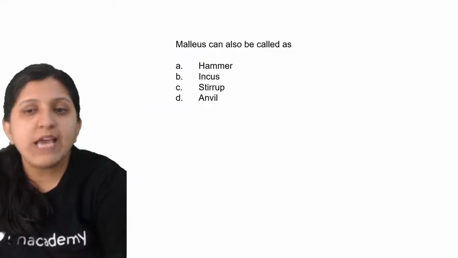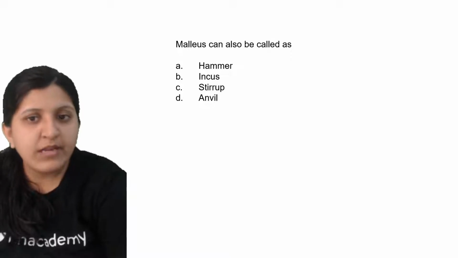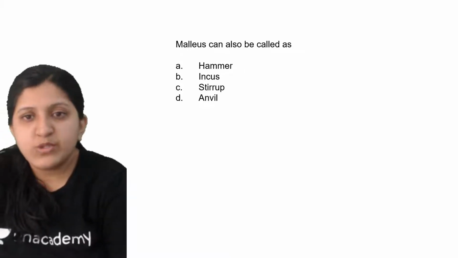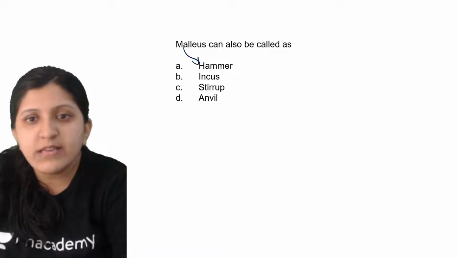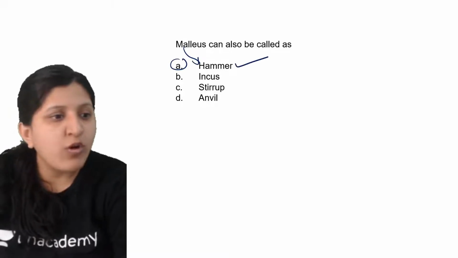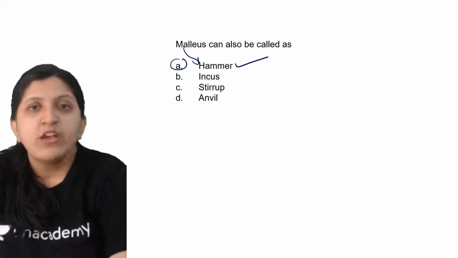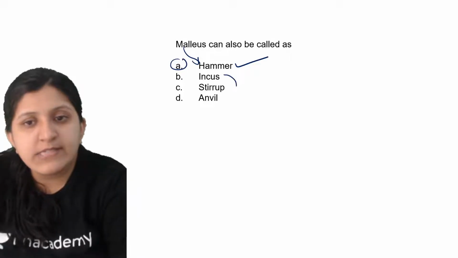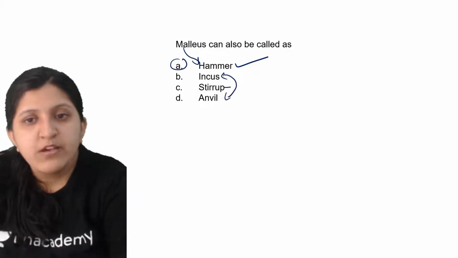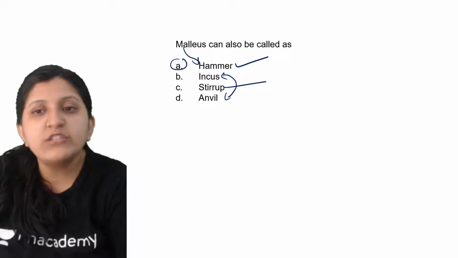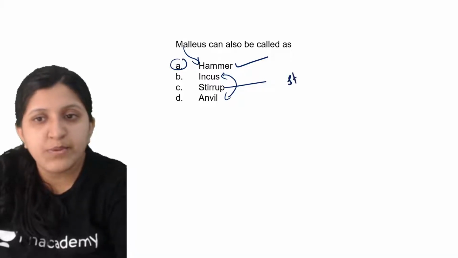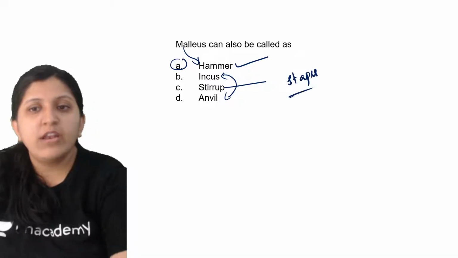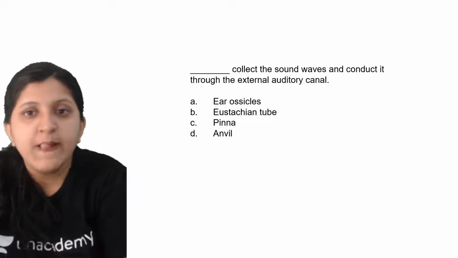Malleus can also be called a hammer, and incus an anvil, and stirrup. For malleus the answer is hammer. If it is incus, then it is anvil. So these two are the same. For the stirrup, it is the stapes. These are the alternate names we have for the different ear ossicles.